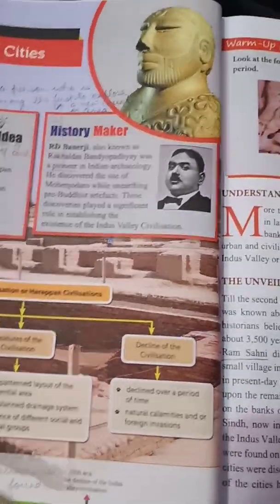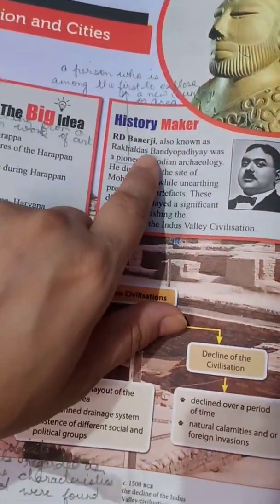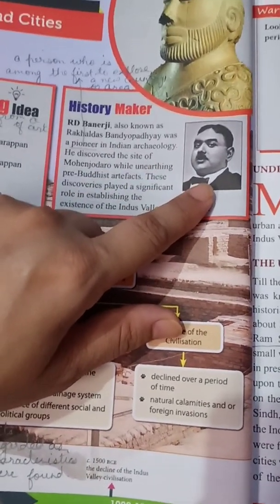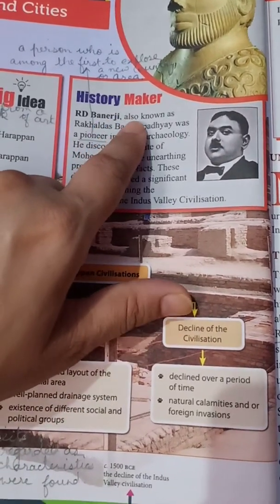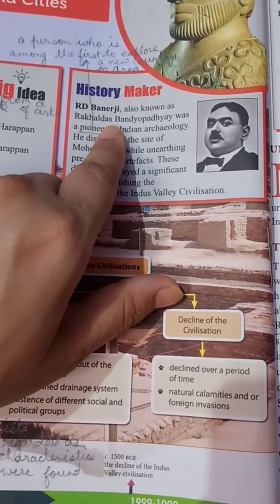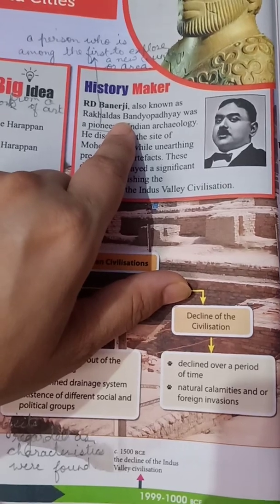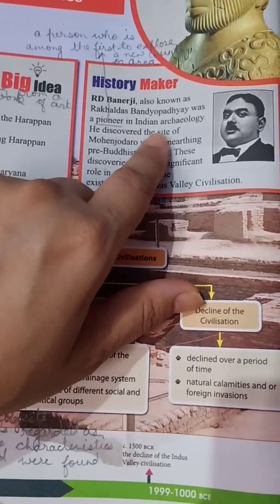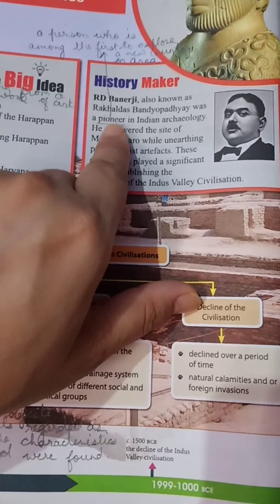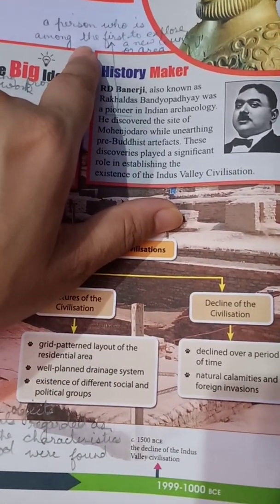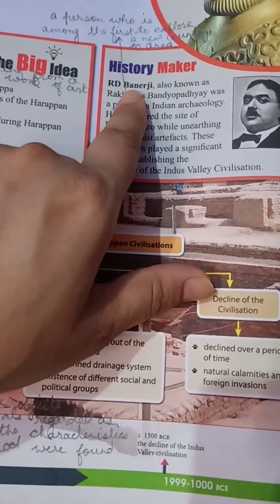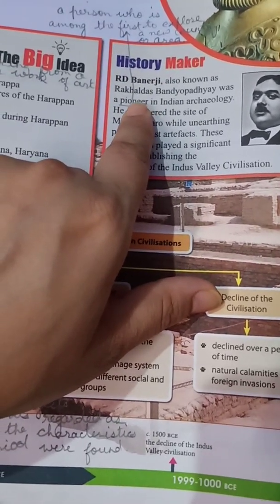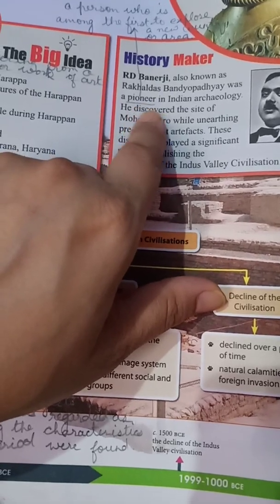So here the history maker is R.D. Banerjee. You can see this picture. R.D. Banerjee, the history maker. R.D. Banerjee, also known as Rakhaldas Bandyopadhyay, was a pioneer in Indian archaeology. Pioneer means a person who is among the first to explore a new country or area. So R.D. Banerjee, that is known as the pioneer in Indian archaeology.